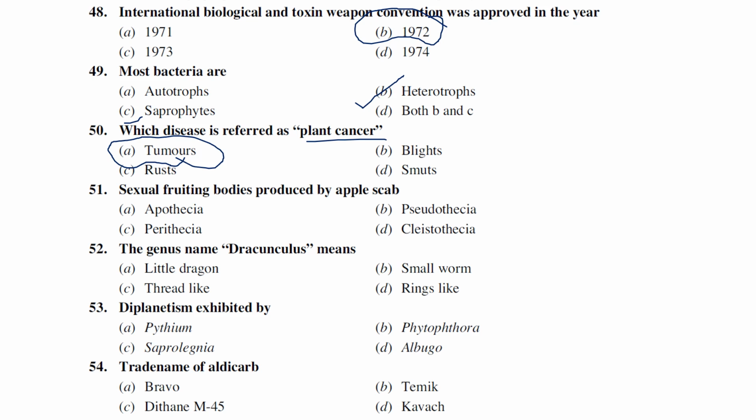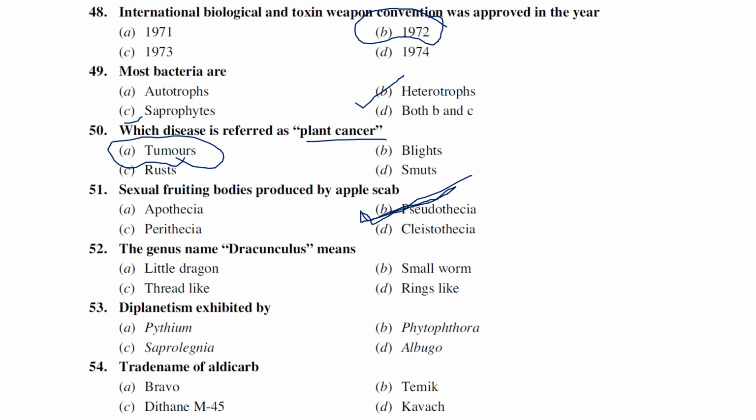Sexual fruiting body produced by apple scab. So apple scab generally produces which of the following sexual fruiting bodies? We know very well, it produces pseudothecia. The pseudothecia are formed only in fallen leaves, right? So the sexual fruiting body produced by apple scab is pseudothecia.